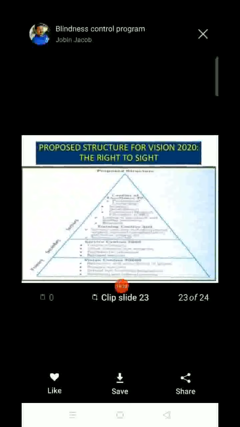All these things will come under the right to sight. Next, there is the Universal Eye Health Global Action Plan, 2014 to 2019. WHO estimated that in 2010 there were 285 million people visually impaired, of which 39 million were blind. First, the provision of effective and accessible eye care services is the key to control measures. Everyone should get eye care services.